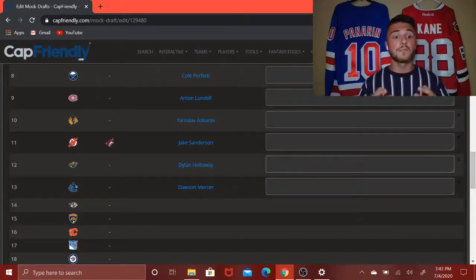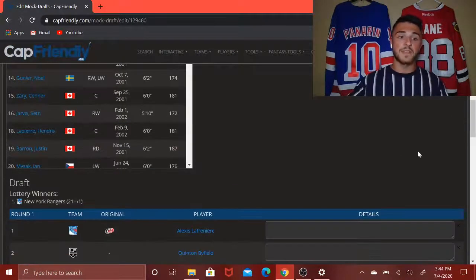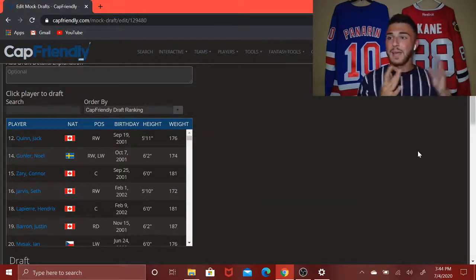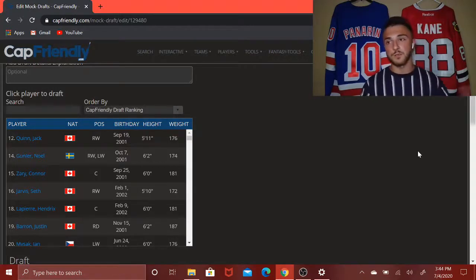But next, with the 14th pick, the Nashville Predators, they need help with goal scoring too, but they also need help with that center depth. I don't like their center depth at all, because you, of course, have the likes of Matt Duchene, but Kyle Turris has never been the guy that was expected of him playing with the Ottawa Senators, of course, since he was traded. He was never the same. Nick Bonino had a hot start to the season, but then fell off pretty quickly.